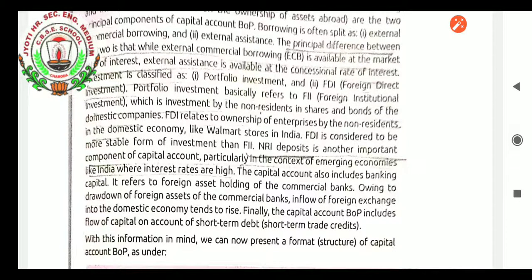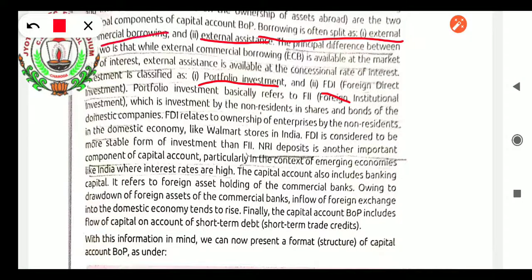What else things we have learned? There are these things where portfolio investment, FDI. So here external assistance and the external commercial borrowing is included. Now we will be seeing what all things are there. FII is also FFI, as I said, FII also is included there as portfolio investment.